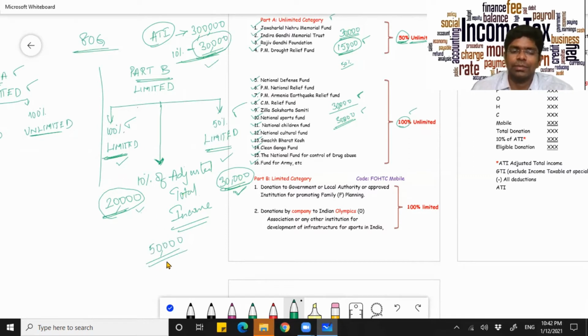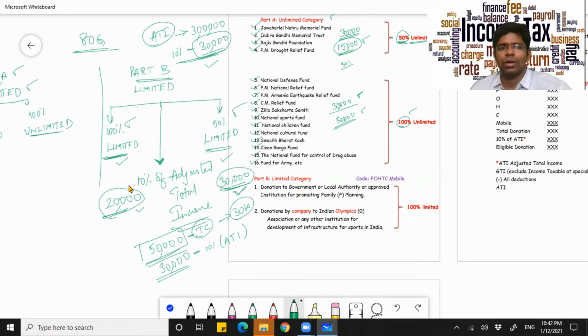And 10% of your adjusted total income is only 30,000. Correct? This is 10% of ATI, and this is your total contribution. Therefore, your total contribution shall be restricted to how much? Only 30K. And the remaining 20K will not be permitted as an allowance. Now, you can choose which allowance you want to choose. So, how will you prioritize your donation?